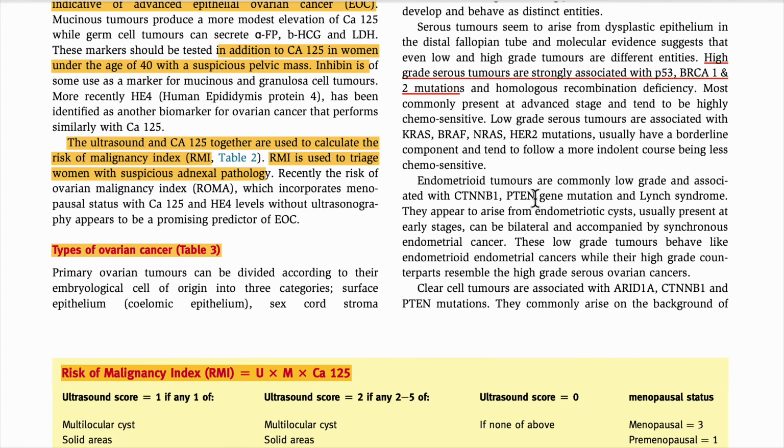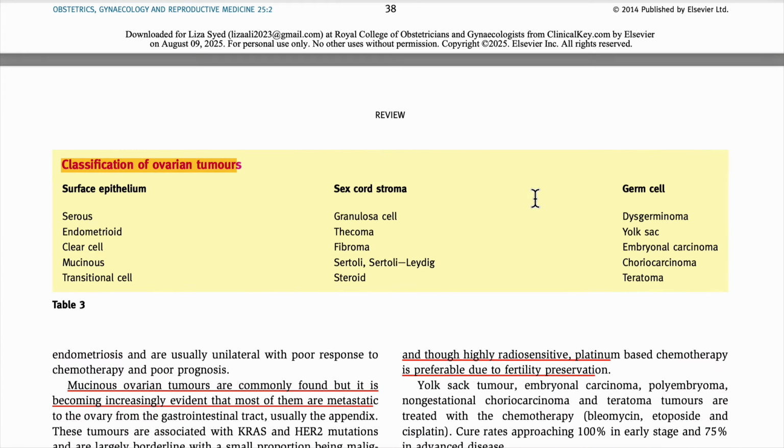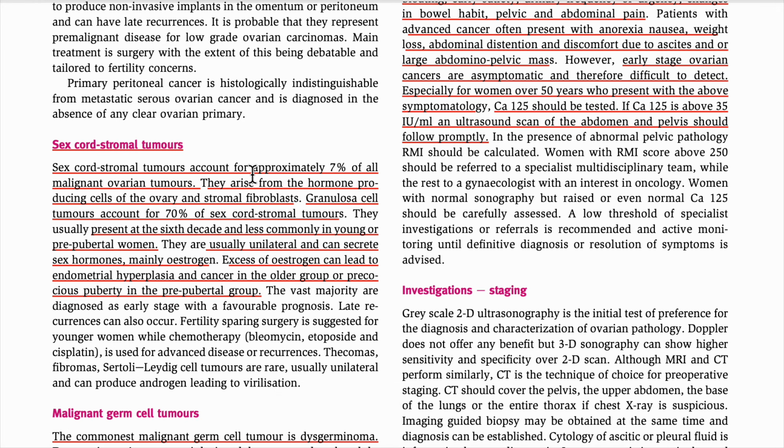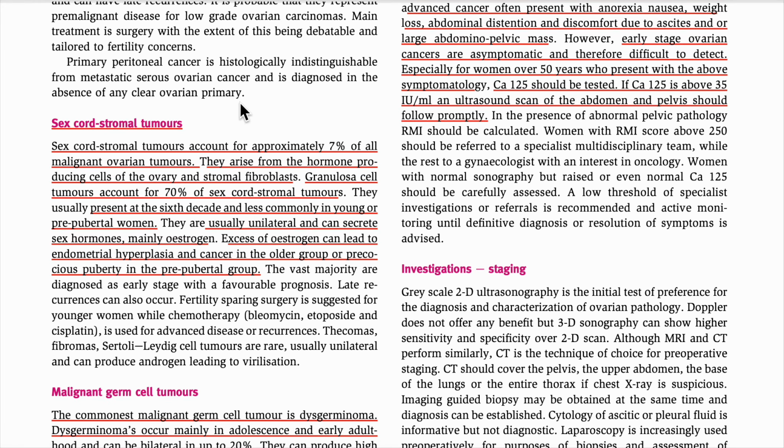If we consider mucinous ovarian tumors, they are commonly found, but it is becoming increasingly evident that most of them are metastatic. Most mucinous tumors we find are metastatic tumors. We don't need more than that, not more detail from the theory point of view.